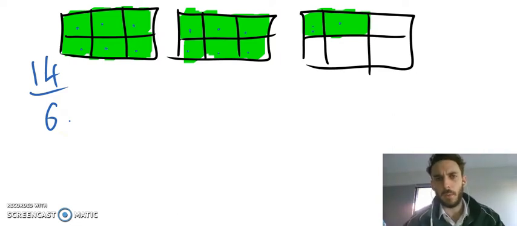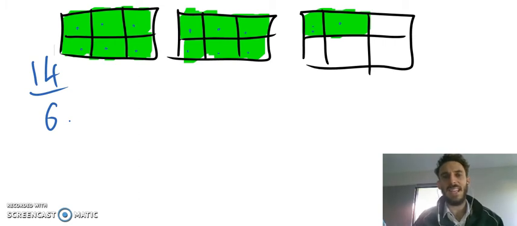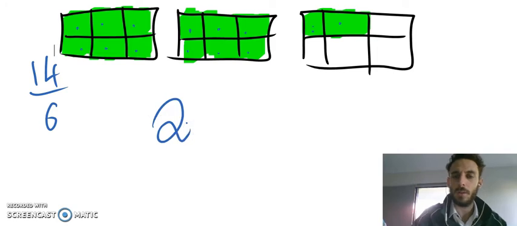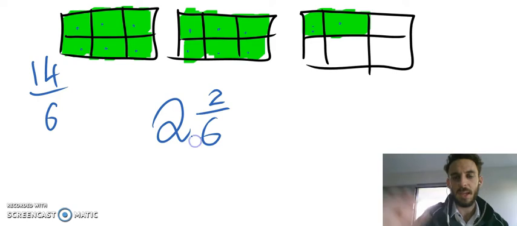I think sometimes when we talk about them in class, some people think that you shouldn't use improper fractions. You absolutely can. I really like using mixed numerals because I find that it's easier to make sense of what you actually see in front of you. So if I wanted to write this as a mixed numeral, I could count how many wholes I have. So I've got one whole here that's completely highlighted. I've got another whole here that's completely highlighted. So I've got 2 wholes, and then I've got 2 sixths over here.